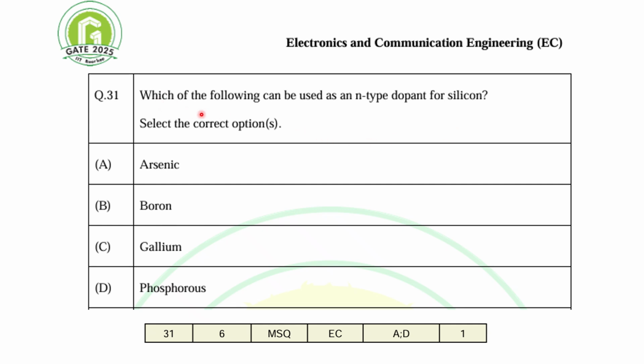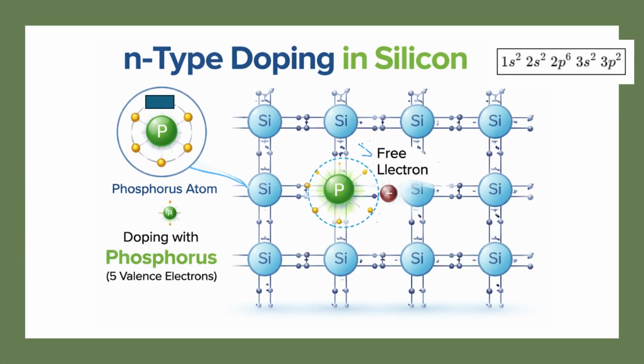What is the question? Actually, here it is asked how can we design the n type of material. So that is the question. So exactly you are going to dope some material in the silicon, right? So the first question is, what is this n type of doping in silicon, right?